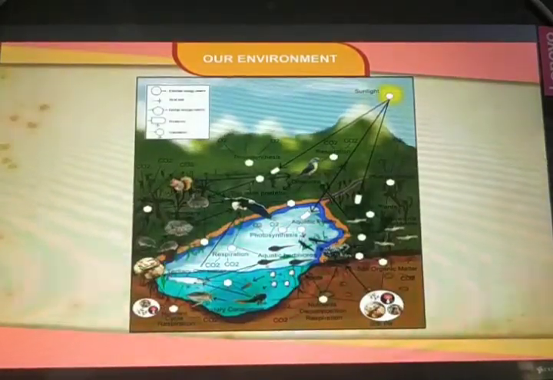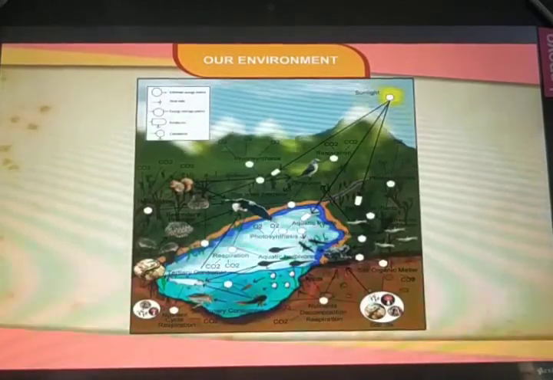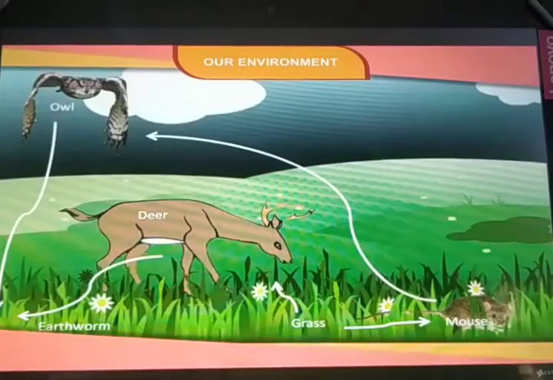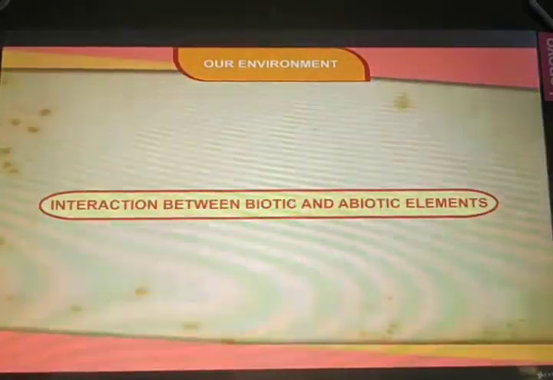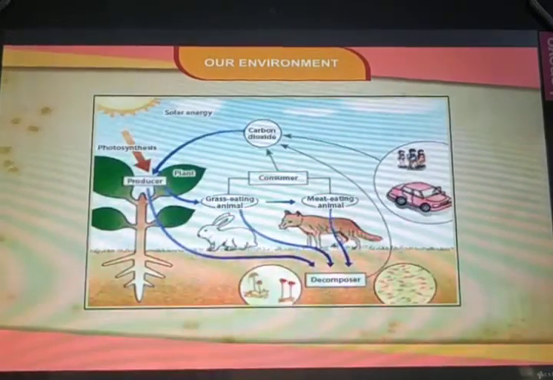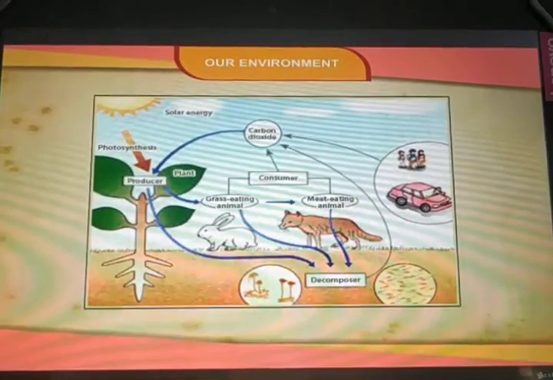Moreover, these components of environment are not static. They are always changing because of various processes. However, these changes may be slow as well as sudden. Interaction between biotic and abiotic elements. The biotic and abiotic elements of the environment are dynamic in nature.